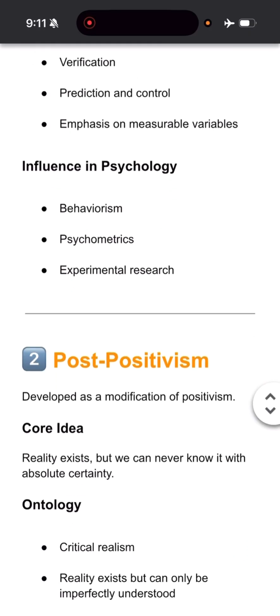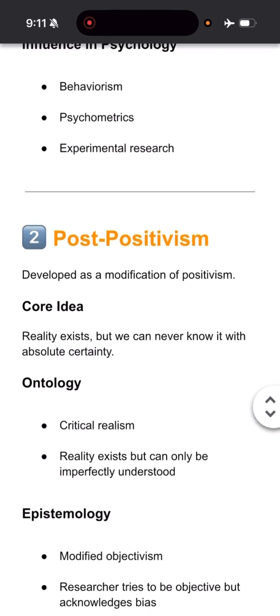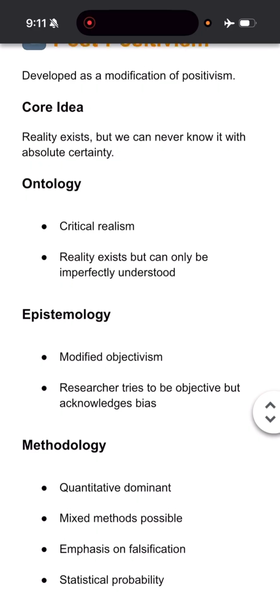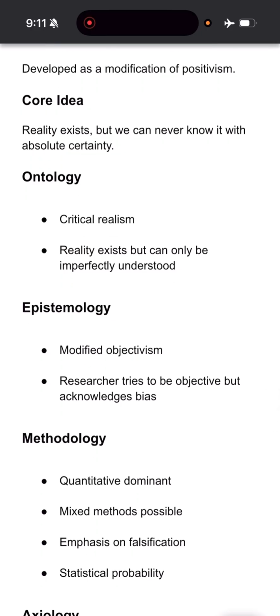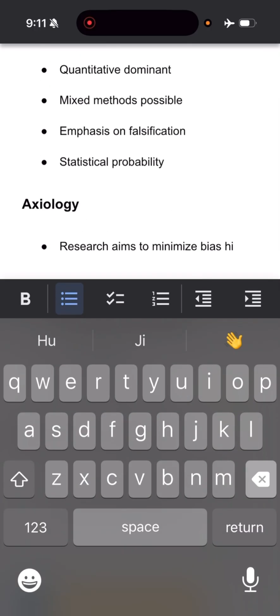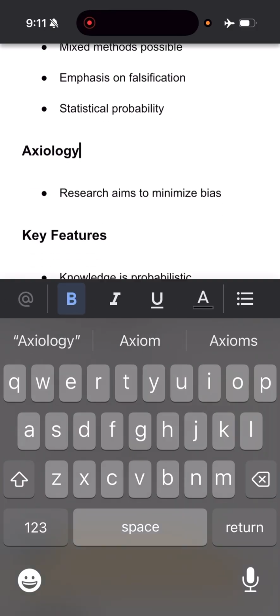Those are all positivists. Post-positivism is a refinement or modification of positivism, which believes that reality is single, stable, but it cannot be known with absolute certainty. So it is critical realism. And epistemology is modified objectivism. Researcher tries to be objective, but also at the same time acknowledges that the researchers can be fallible, influenced by bias, so we have to minimize the bias.